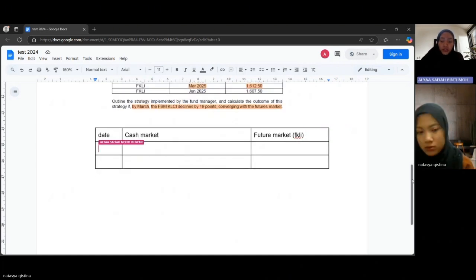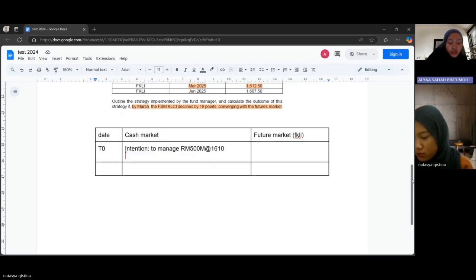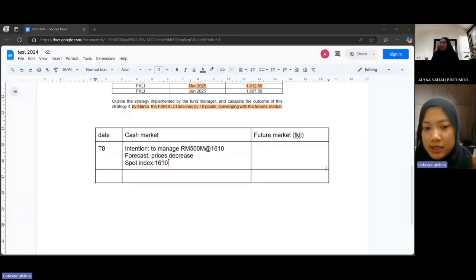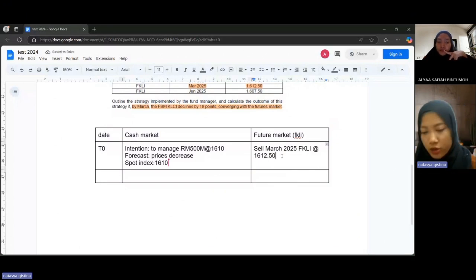We know at the spot, or T0, the question is to manage 500 million at 1610. And the forecast is that the index will decrease. In the futures market, we already forecast the price will decrease, so we need to sell. We need to sell the March 2025 FKLI at 1612.50. So why do we sell? Because we want to reduce the potential losses caused by the falling index, the falling market.